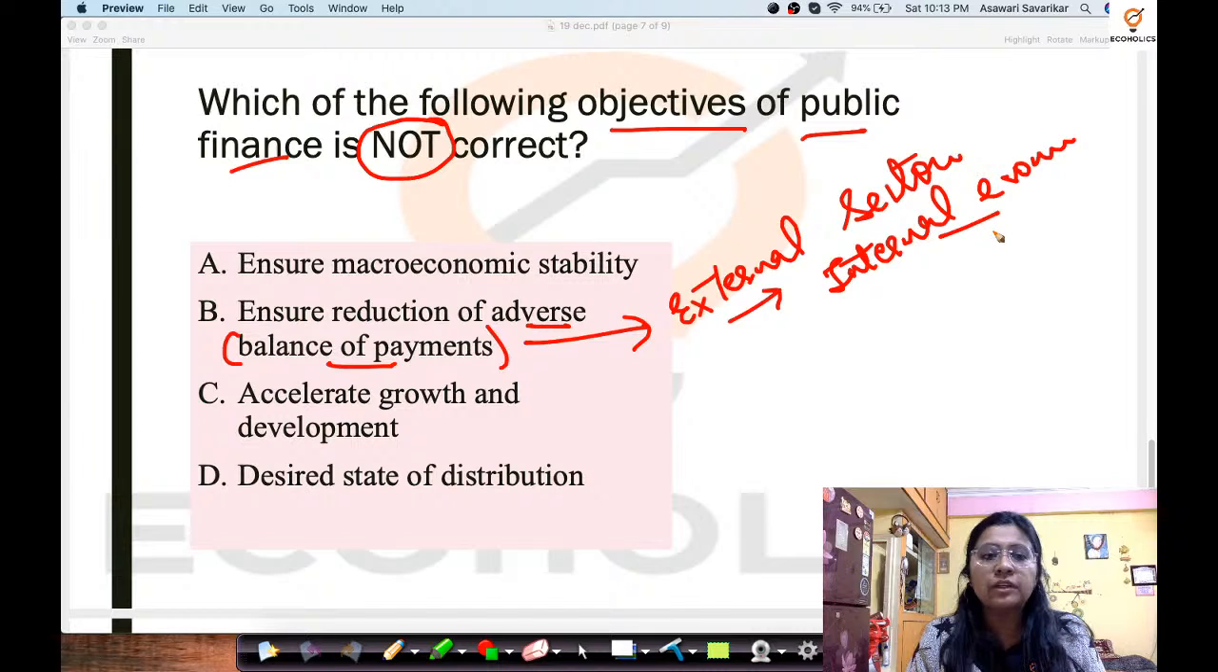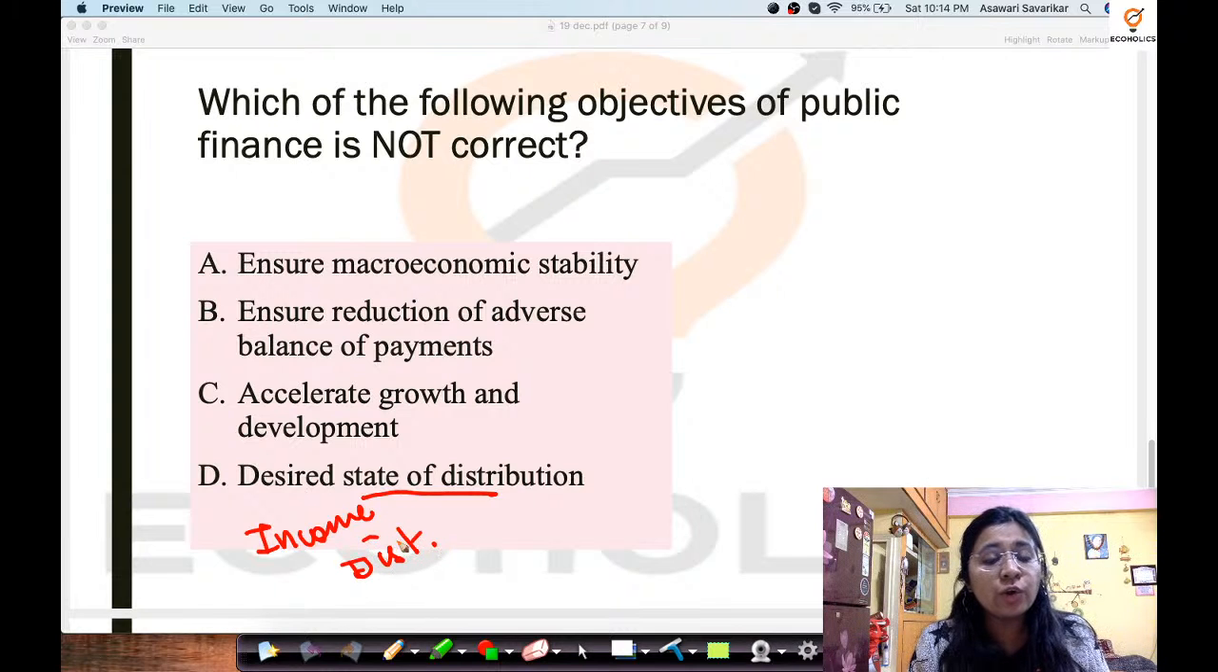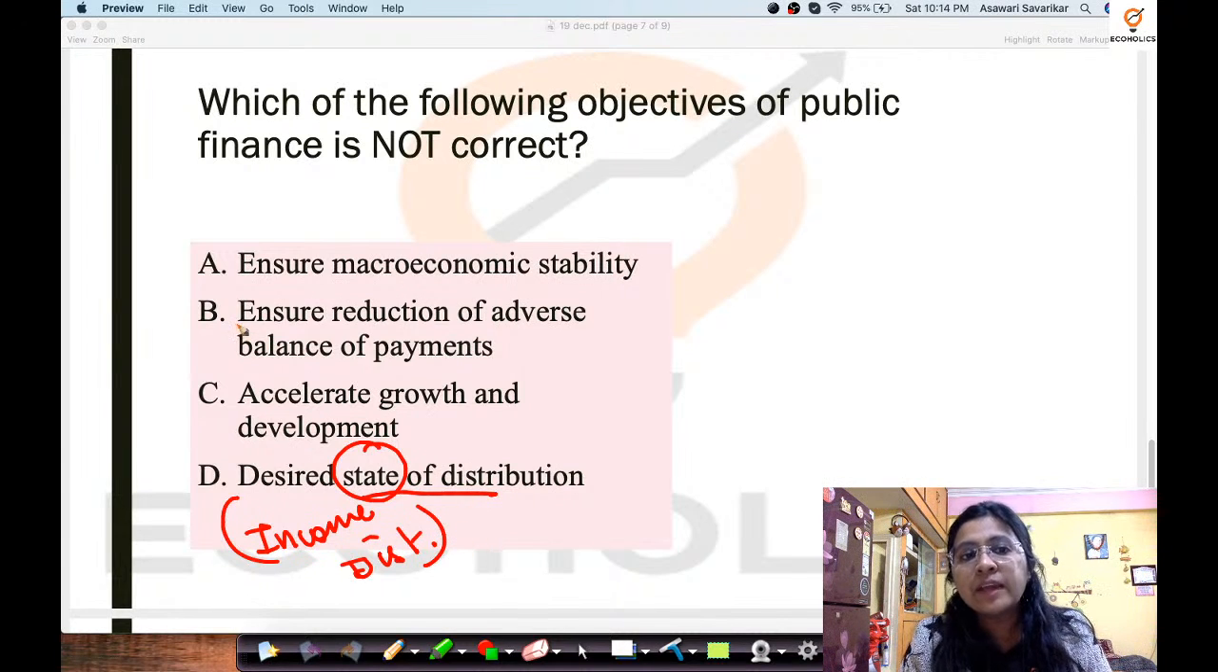You can talk about it in the other way as well. Desired state of distribution actually is what? Income distribution that they are talking about. Desired state of distribution means income distribution. Okay, so do not get confused. What are they talking about in the state of distribution here? They are talking about the income distribution, which is why the incorrect option is actually the ensuring of reduction of